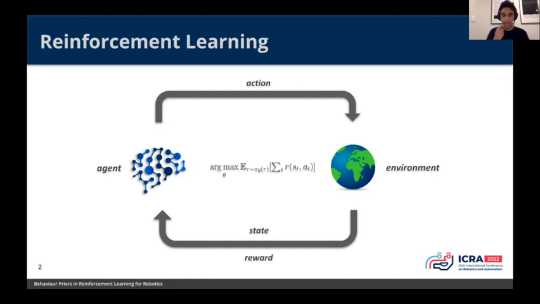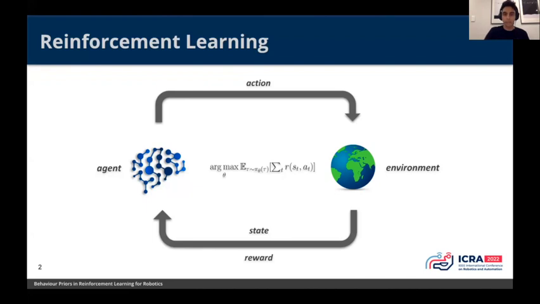So basically, we have two entities. We have an agent which can take an action in an environment, and we have an environment which will give a new state and a reward to the agent, and then this loop continues. At the heart of reinforcement learning, we have the objective, which is to maximize the expected sum of cumulative rewards or discounted rewards. The agent collects all this state, action, reward experience from the environment, and it uses this information to optimize this objective function.